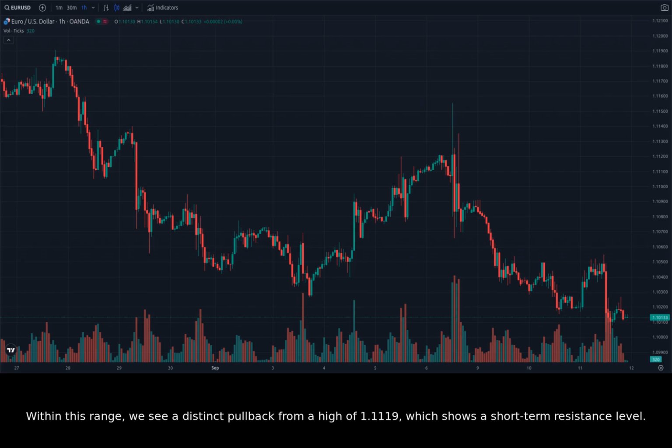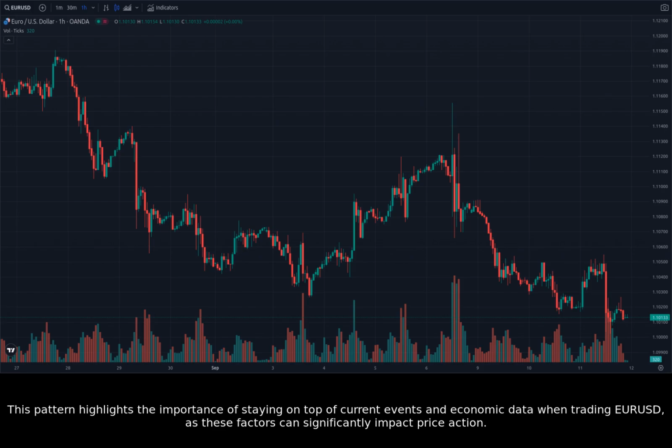short-term resistance level. This pullback is likely due to the news events discussed earlier, with the US dollar gaining strength. This pattern highlights the importance of staying on top of current events and economic data when trading EURUSD, as these factors can significantly impact price action.